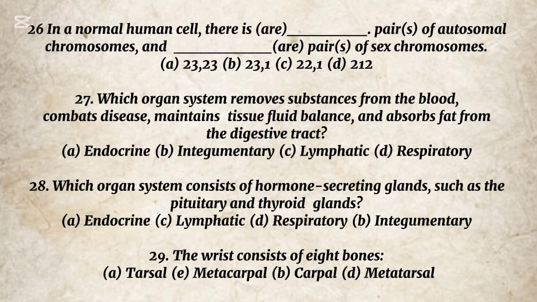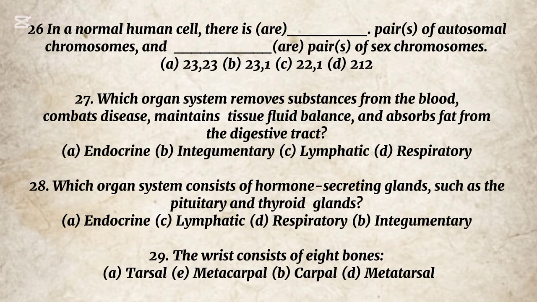Lymphatic. 28. Which organ system consists of hormone-secreting glands, such as the pituitary and thyroid glands? A. Endocrine. C. Lymphatic. D. Respiratory. B. Integumentary. The correct option is C. Lymphatic. 29. The wrist consists of 8 bones. A. Tarsal. E. Metacarpal. B. Carpal. D. Metatarsal.